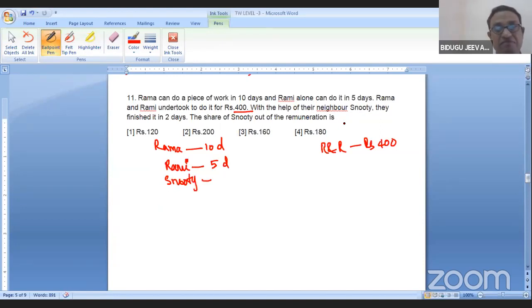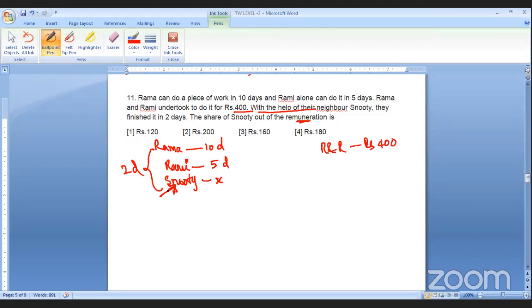With the help of, this phrase is very important. So all together, they worked for 2 days and completed the job. The share of Snooty out of the remuneration is what you need to calculate. Have you understood this question? Somewhat, sir.